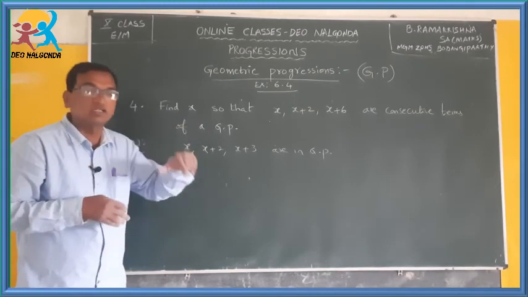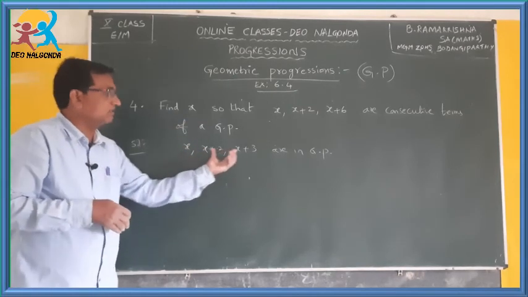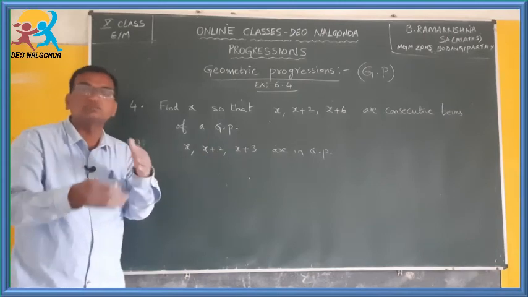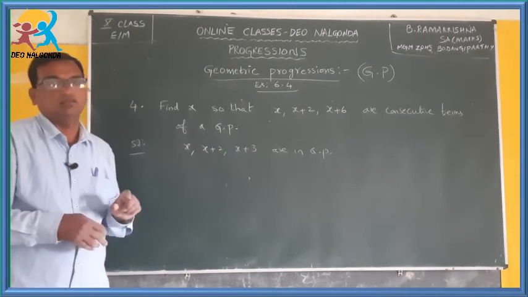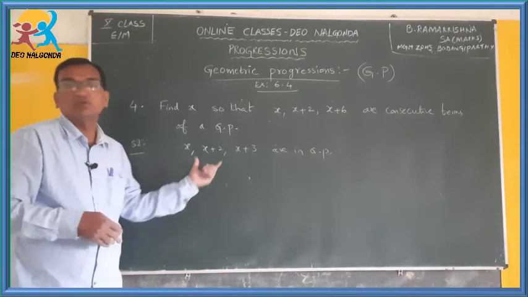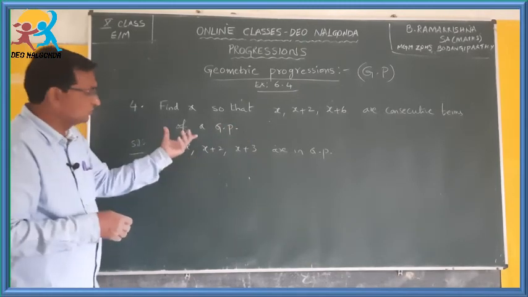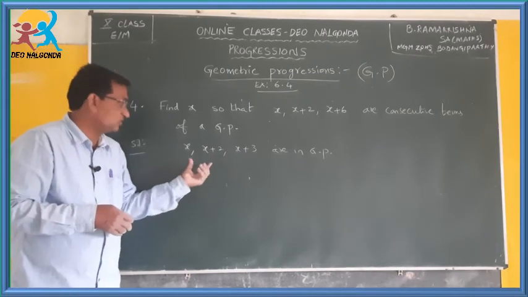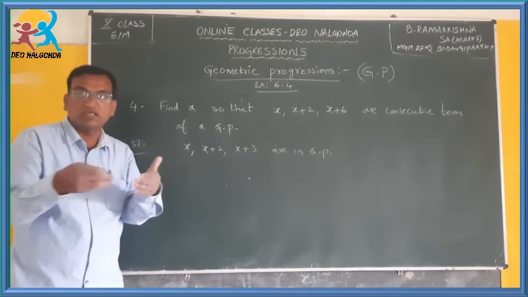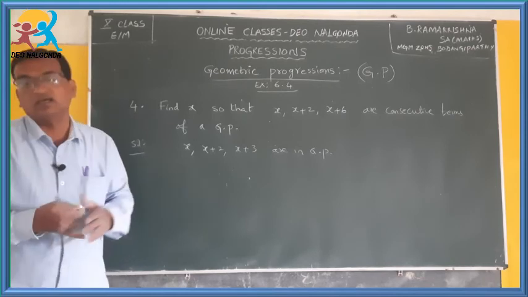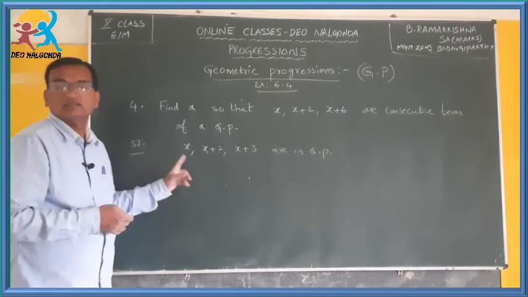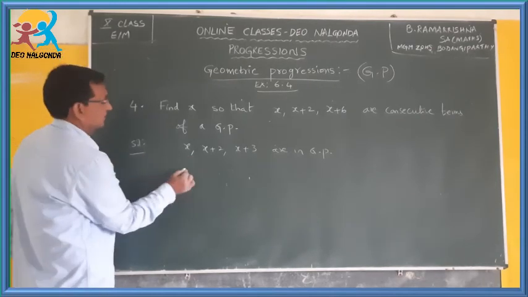That means the ratio between any two successive terms is equal, because the ratio is common in a GP. Therefore, you find the ratios between two successive terms and make them equal and solve the equation, and you will get the value of x. So, let me solve that.